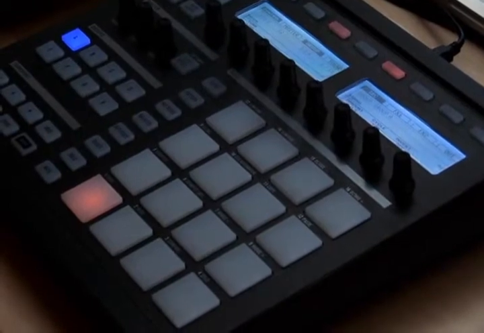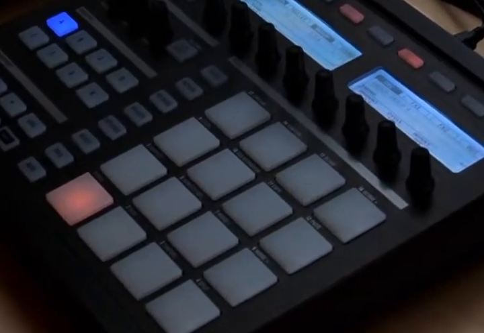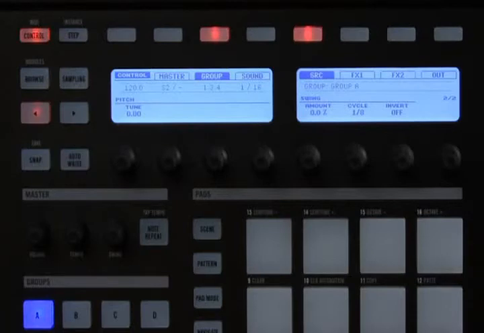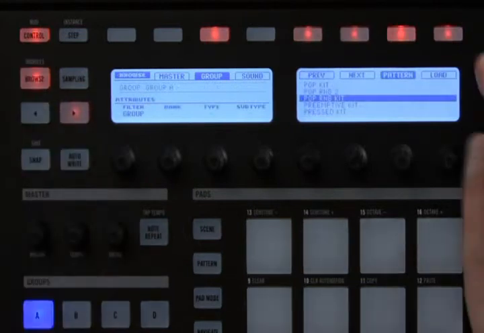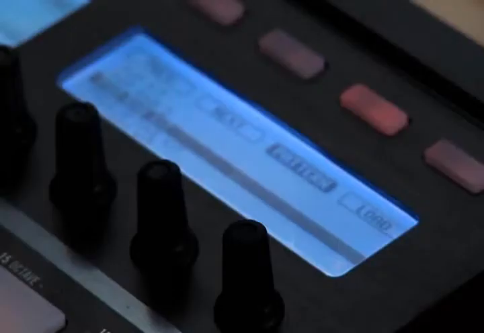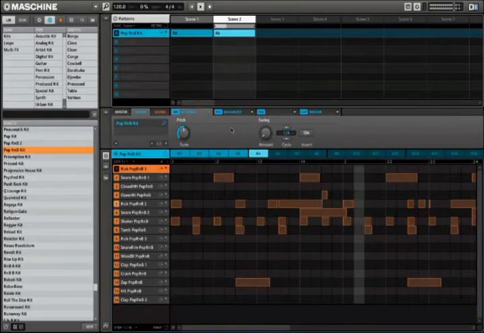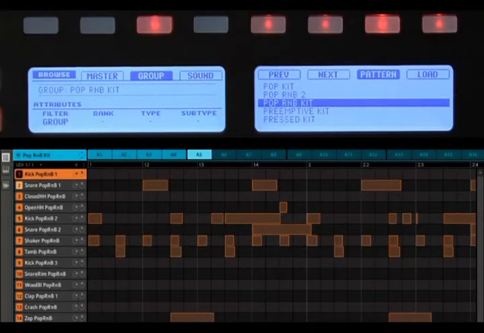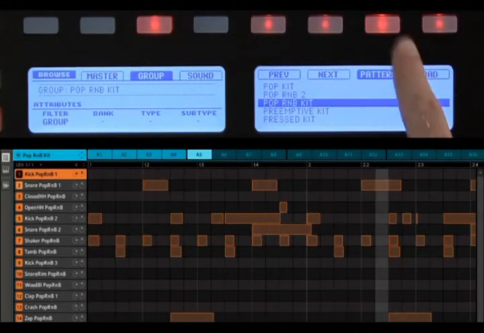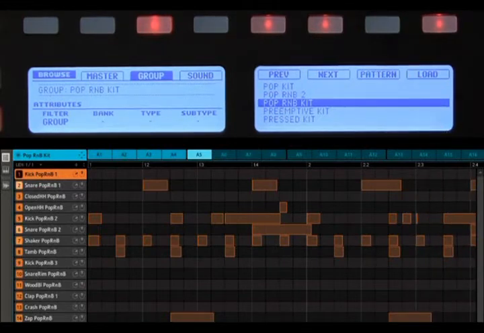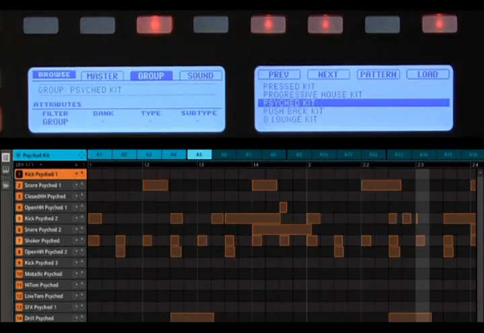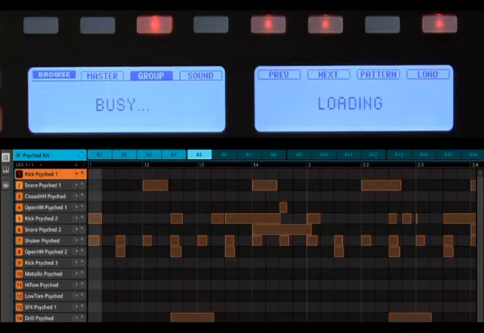Another useful feature in Maschine 1.1 is loading groups without changing patterns. This allows you to keep the groove while trying out different drum kits. To check this out, we'll load a group from the browser. We'll deselect the pattern button at the bottom of the browser. Now we'll load a different drum kit and keep the same pattern. Using this feature, you can browse through different drum kits in place.